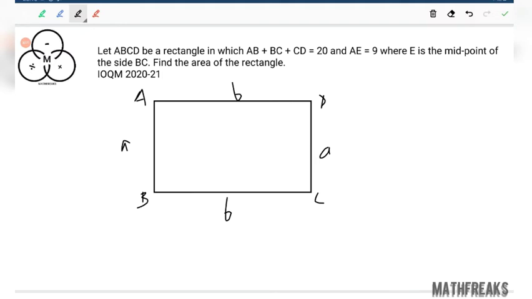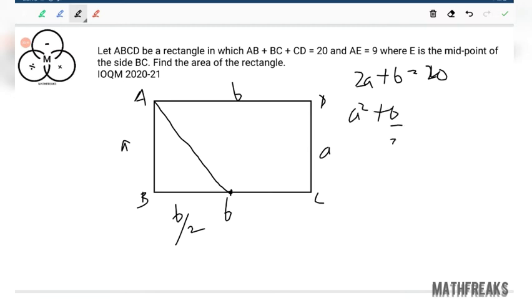So we are having AB plus BC plus CD equals 20. That is, twice of A plus B equals 20. And we are having AE equals 9. What is E? E is the midpoint of the side BC. So this is B by 2. We are having A square plus B by 2 whole square equals 9 square.